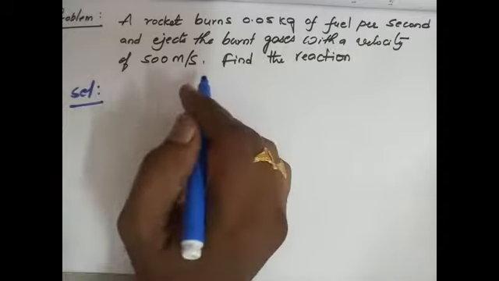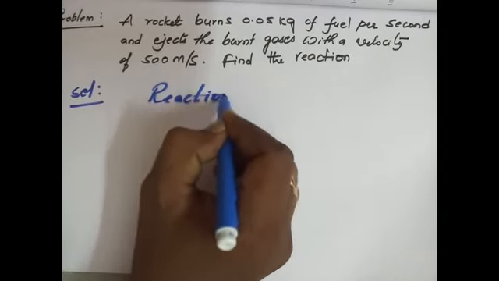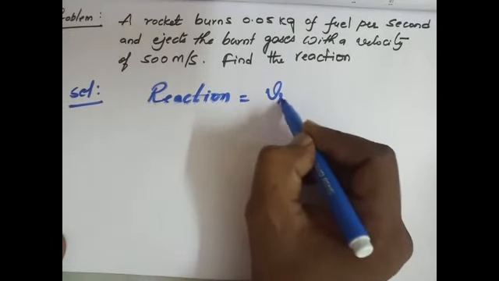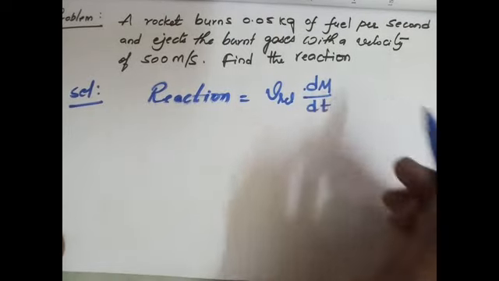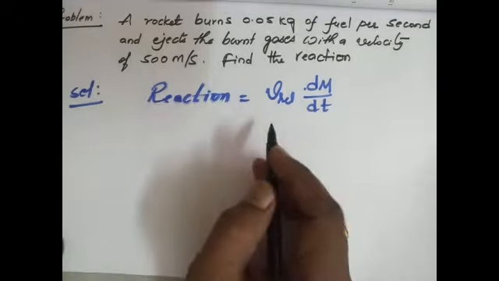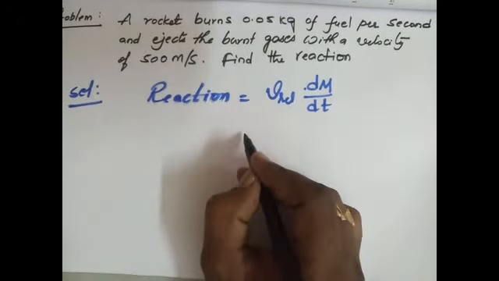We know the solution of this problem. The reaction equals V relative times the rate of change of mass, dm by dt. So dm by dt, substitute the given 0.05 kg of fuel per second, that is the rate of change of mass.